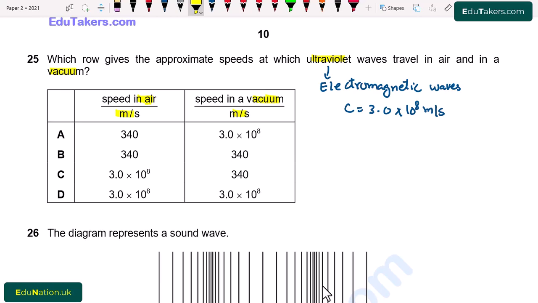MCQs: A. 340, 3.0 into 10 power 8. So this is not correct because here 340 is wrong. B. Again 340, it is also incorrect. C. 3.0 into 10 power 8, this is correct, but 340 is incorrect. D. 3.0 into 10 power 8, again 3.0 into 10 power 8. So from here option D is correct because the ultraviolet waves travel with the speed of light.